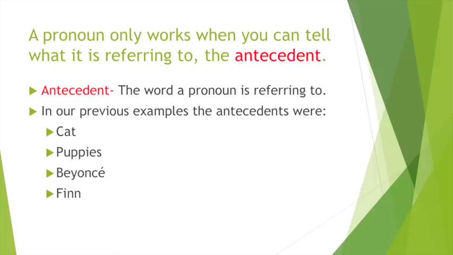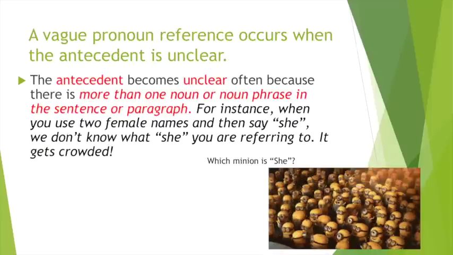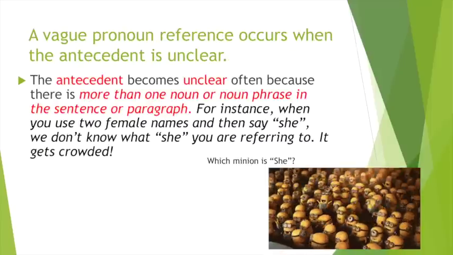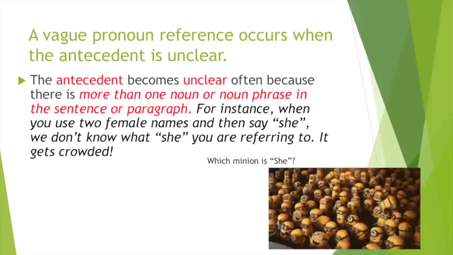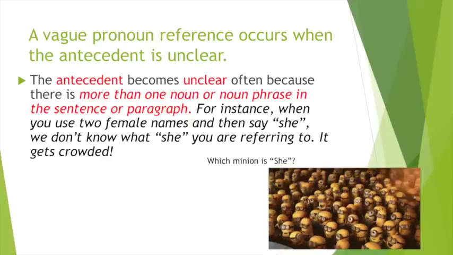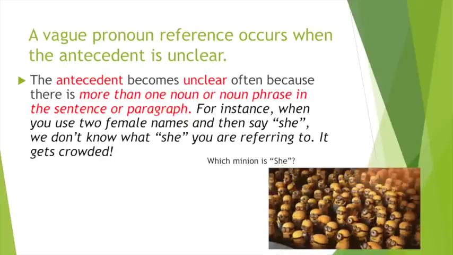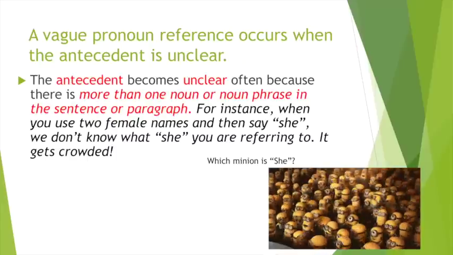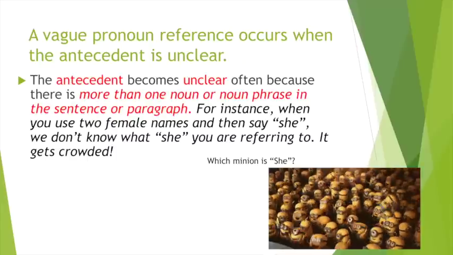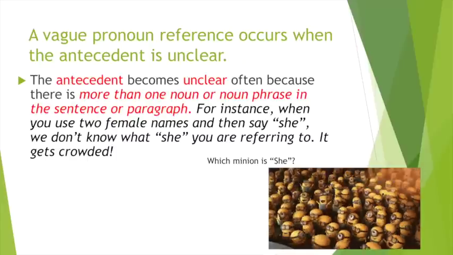A pronoun only works when you can tell what it's referring to, the antecedent. The antecedent is the word a pronoun is referring to. In our previous examples, the antecedents were cat, puppies, Beyonce, Finn, or Miss Hoppus, Mr. Wagley. A vague pronoun reference occurs when the antecedent is unclear. The antecedent becomes unclear often because there is more than one noun or noun phrase in the sentence or paragraph. For instance, when you use 2 female names and then say she, we don't know what she you're referring to.